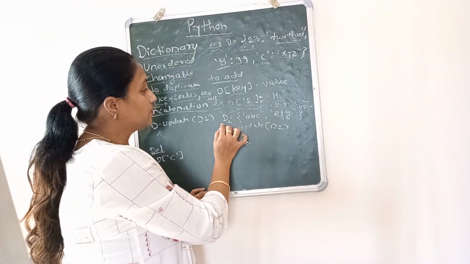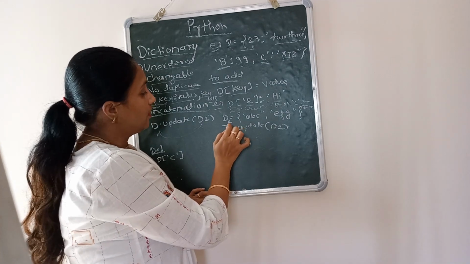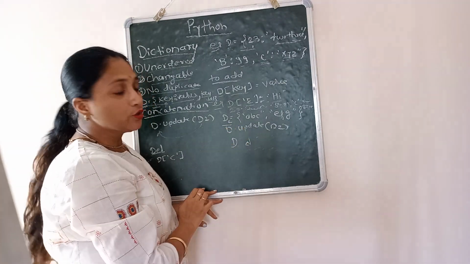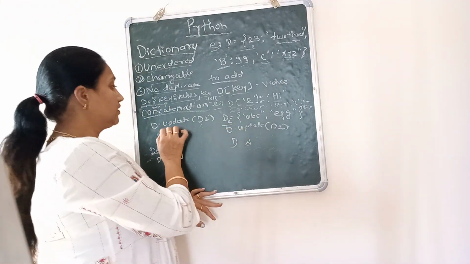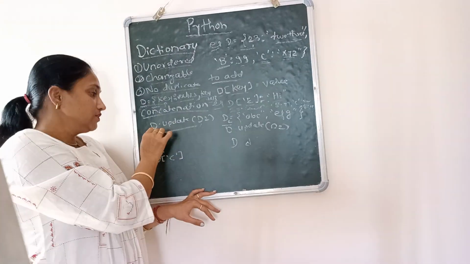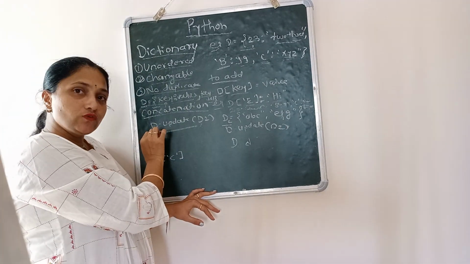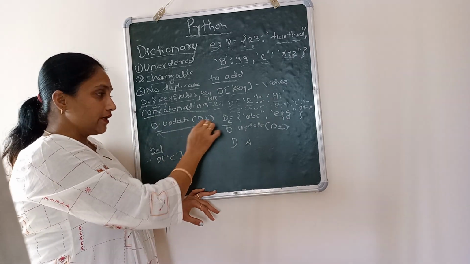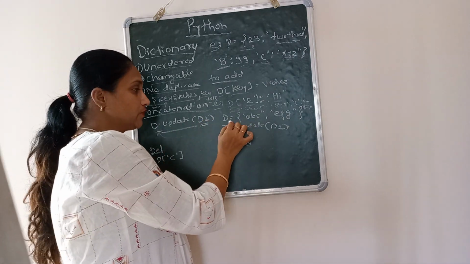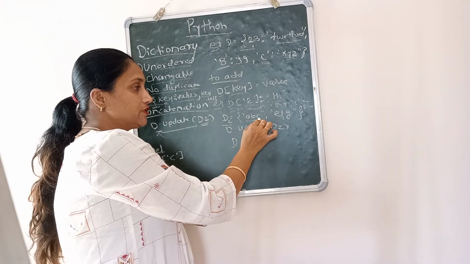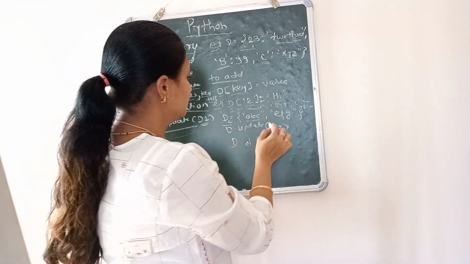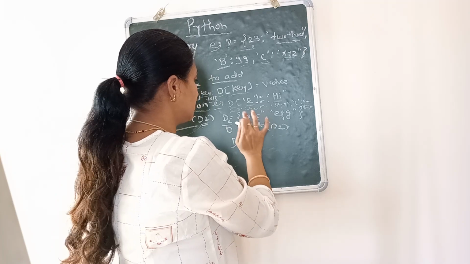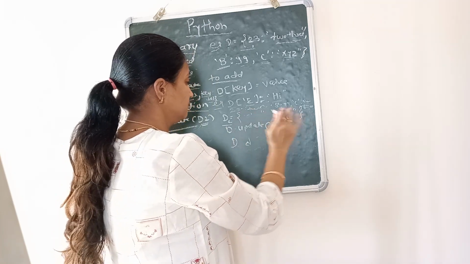Now if suppose I want to concatenate two dictionaries, how to write that? With the help of the update function. This is the first dictionary to which we want to add another dictionary, which is D2. Now I will give you an example. D2 equals ABC, it's a key value pair.